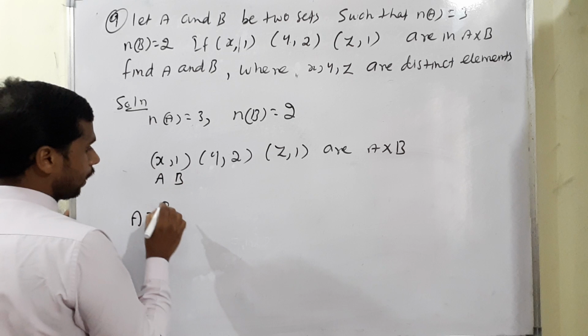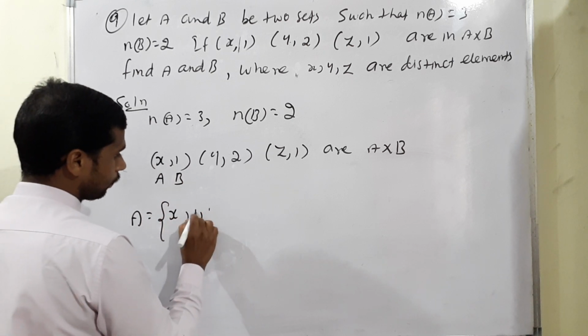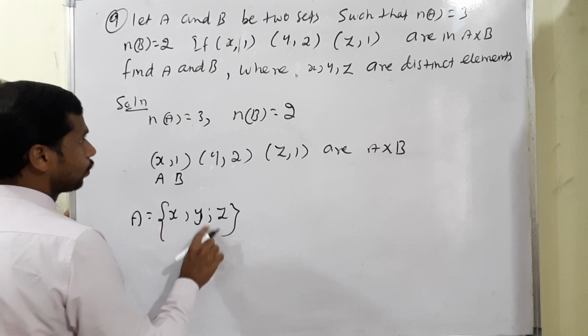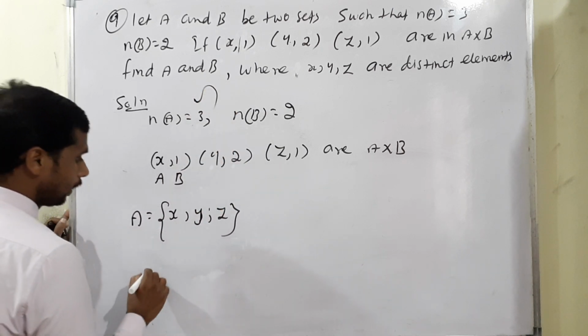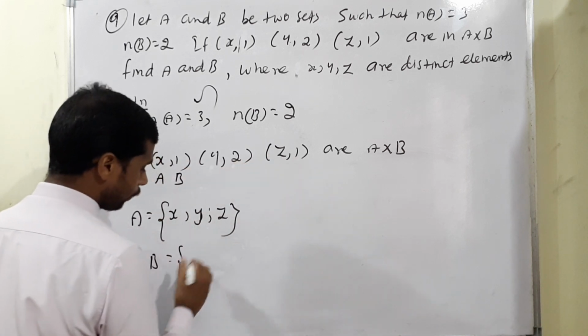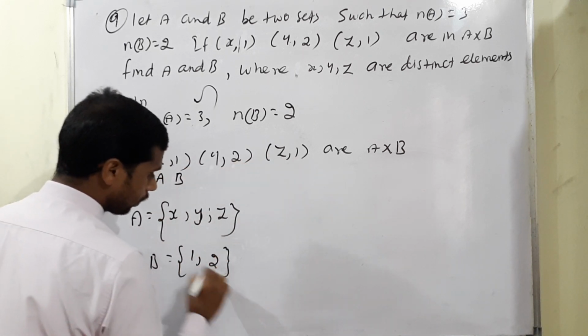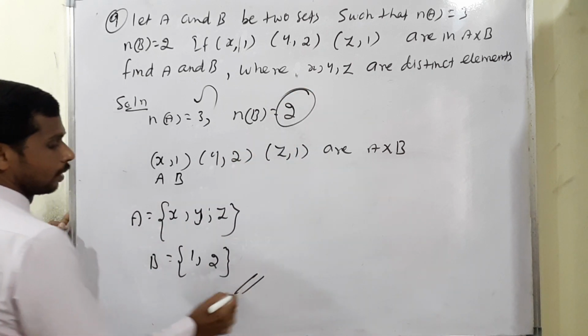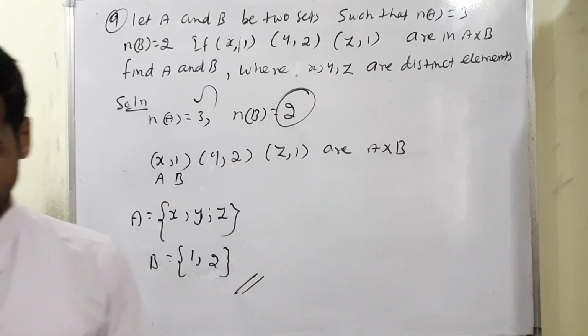Therefore A is equal to x, y, z. The first terms of A, no. Therefore x comma y comma z. See, number of A is equal to 3, 1, 2, 3 is there, no. Correct, no. The next condition, set of B is equal to 1, 2, again 1. So we can write it only 2 times. So 1, 2. Number of B is also 2. See, number of B is also 2. This is our answer. Okay, I will continue with the next question.